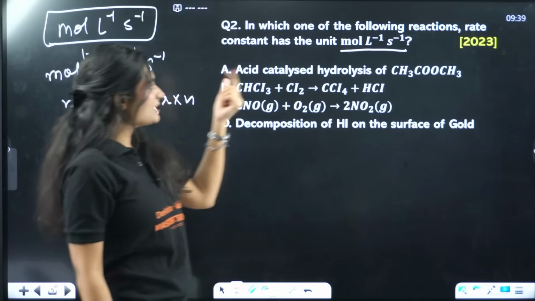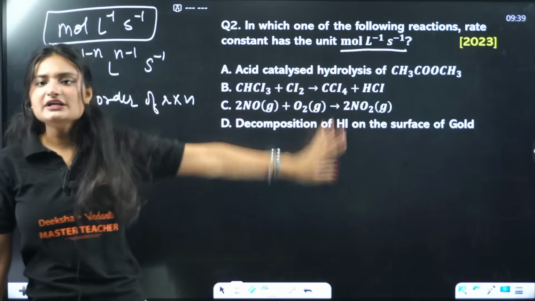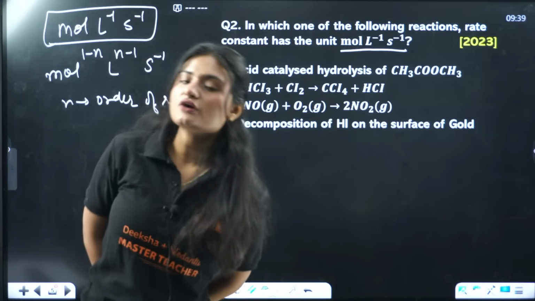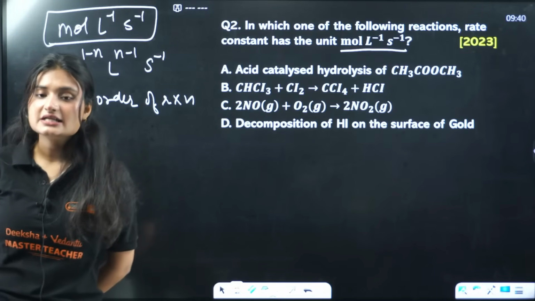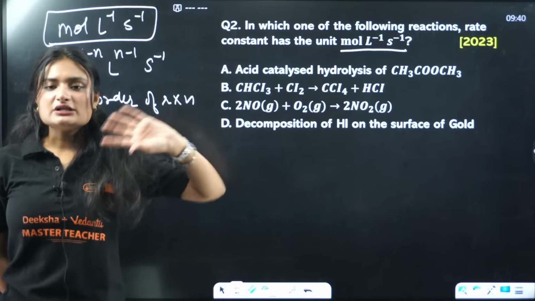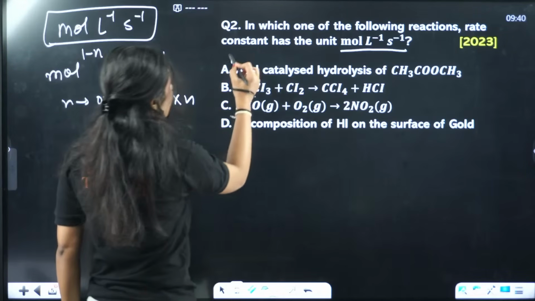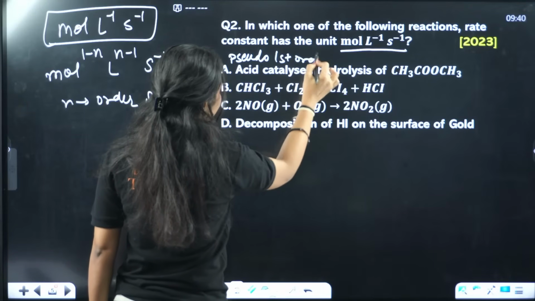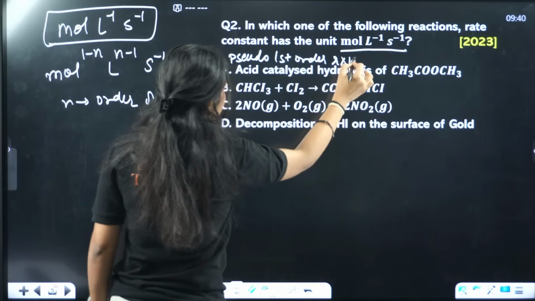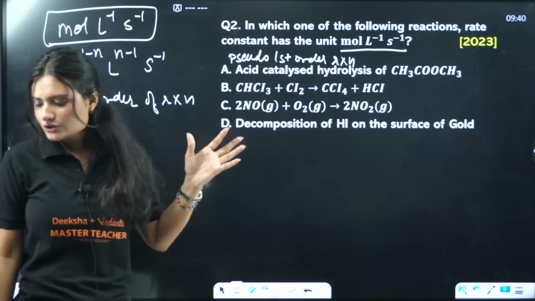Now let's see one by one. Acid catalyzed hydrolysis of ester. If we do acid catalyzed hydrolysis of ester, what is that reaction? The water is in excess, right? It is an example of pseudo first order reaction. So it isn't a 0 order reaction. What are we looking for? We are looking for a 0 order reaction.